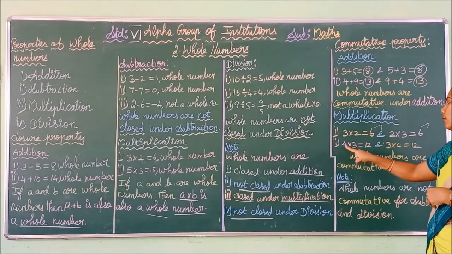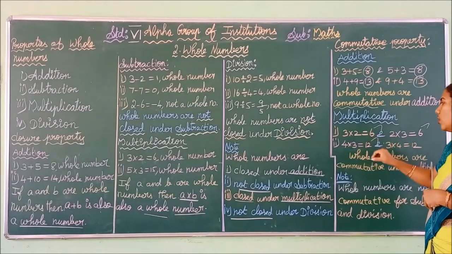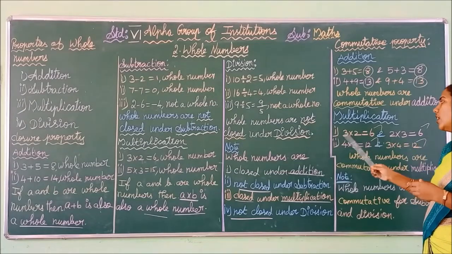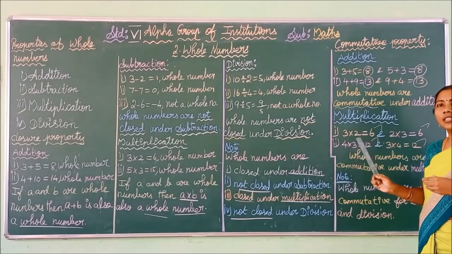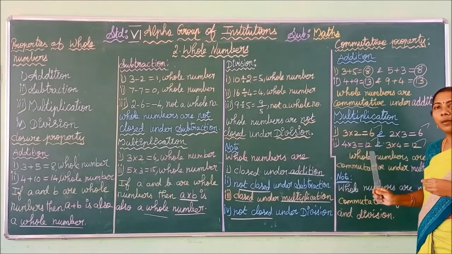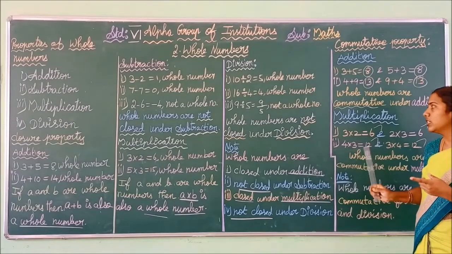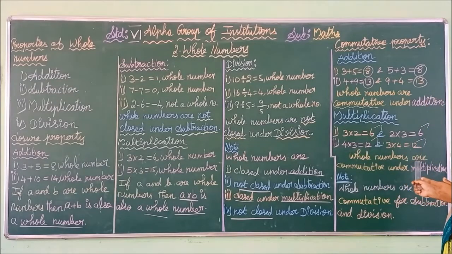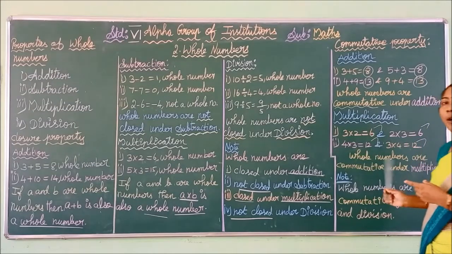See the next example, 4 into 3. Our answer is 12. Next change the order of multiplication. 3 into 4. Here also we got the answer 12. Though we change the order of multiplication, we get the same answer. Such a property is called commutative, but this is for the operation multiplication. So we can say whole numbers are commutative under multiplication.